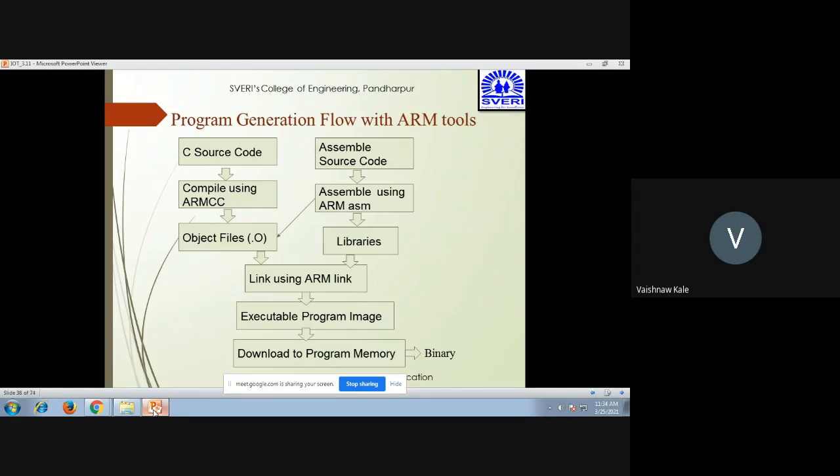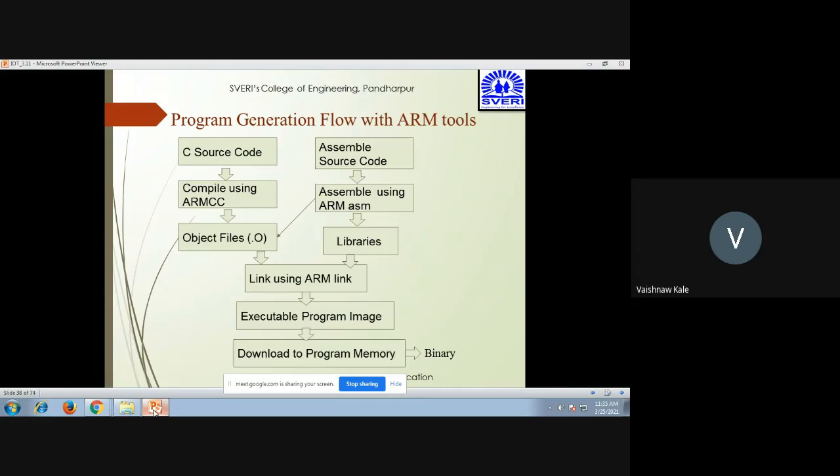When C source code is compiled using ARM CC, we have object files, that is .o, which are given to the linker, that is, linked using ARM link. Then it becomes the executable program image, and then it is downloaded into the program memory, which is in binary form.